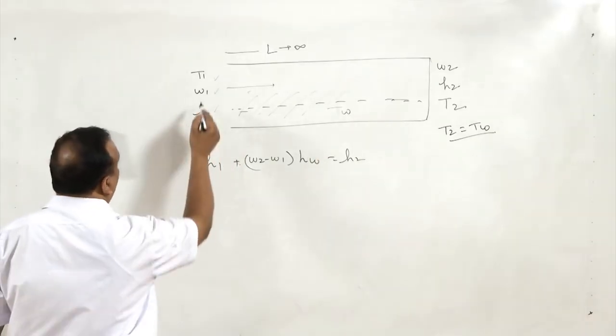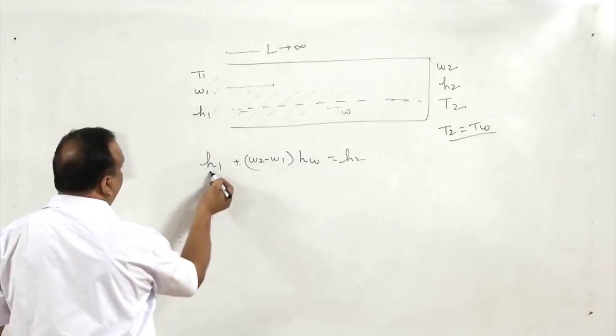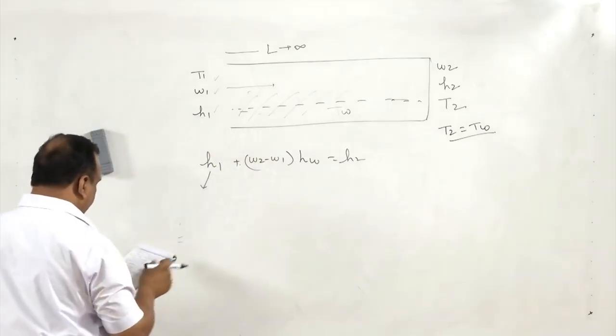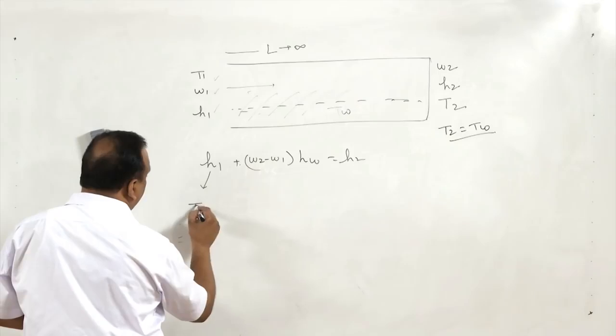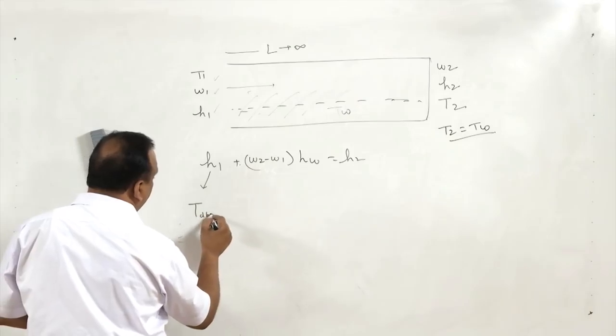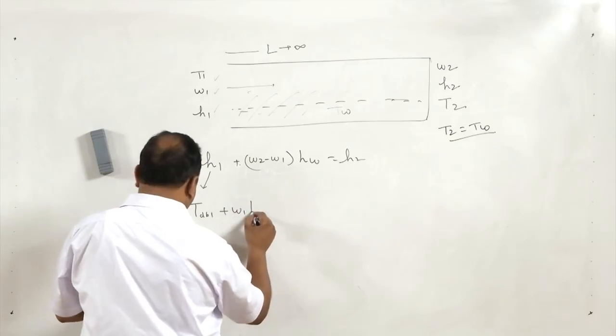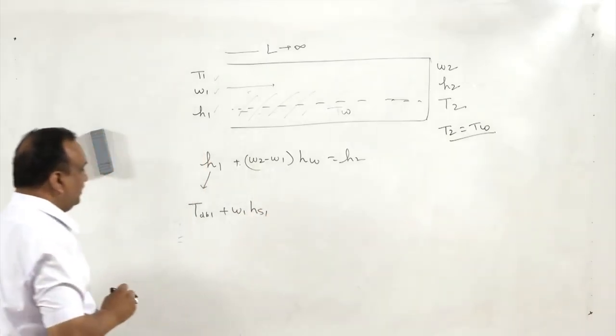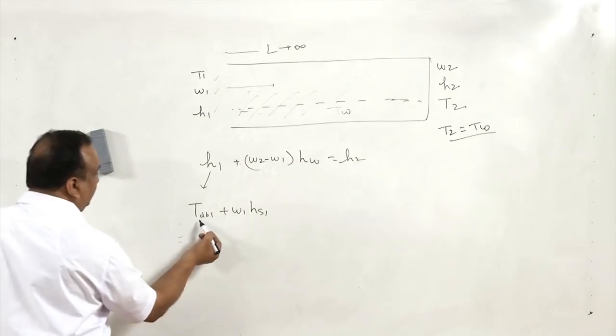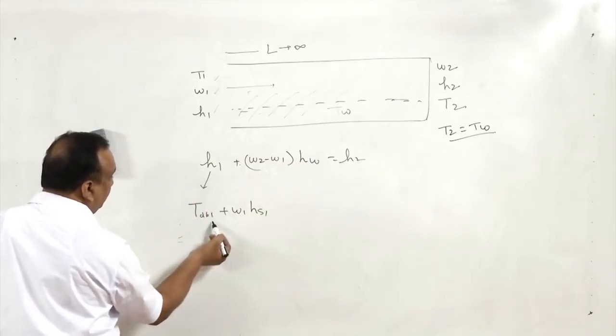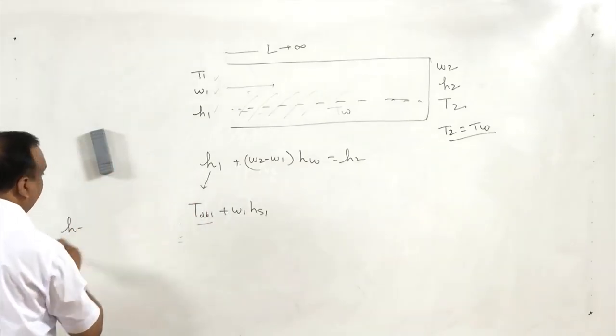Now, H1, because it is a mixture of air and vapor, is going to be Tdb1 plus W1 HS1. We are taking Tdb1 for enthalpy because enthalpy is a change in enthalpy.